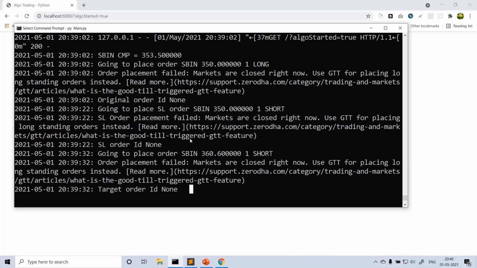This is a test, so you can see all the details. It's working. You can test it during live market also. There you will actually get the orders, and even if you go to the broker terminal, you'll see the order placed there. Correct.